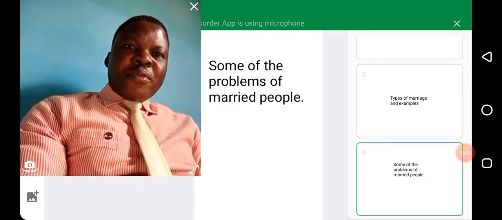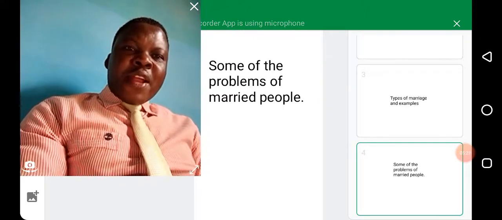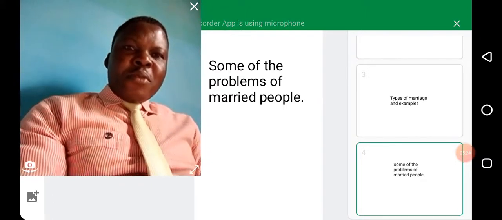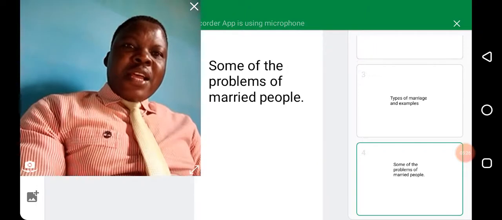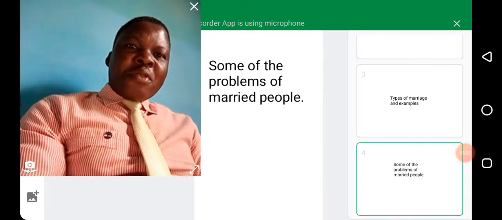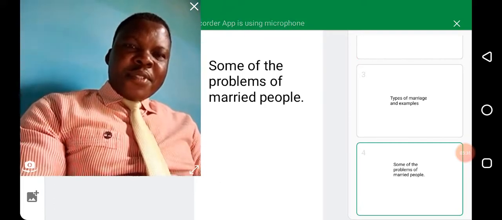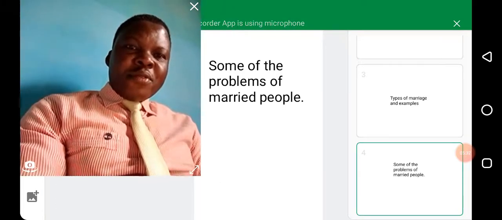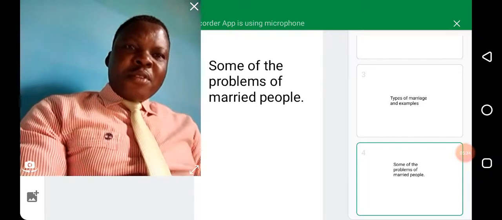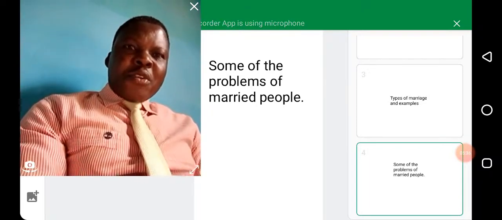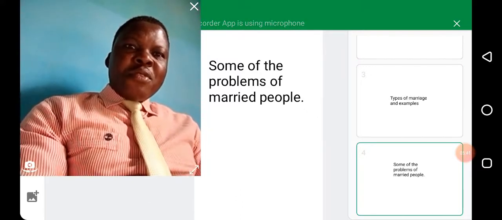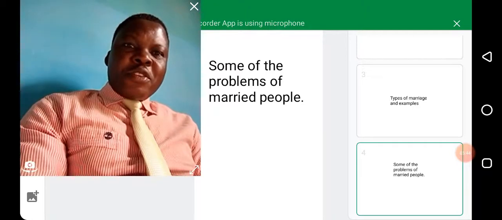For example, some bad friends may come to the house and tell the wife that they saw her husband with another woman outside. This is a bad company, okay? Bad friendship, okay? And they can also tell the husband that they saw his wife gossiping with another woman. Meanwhile, the woman has not done anything.